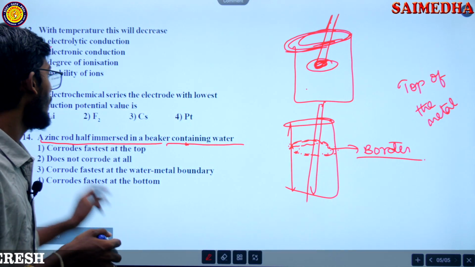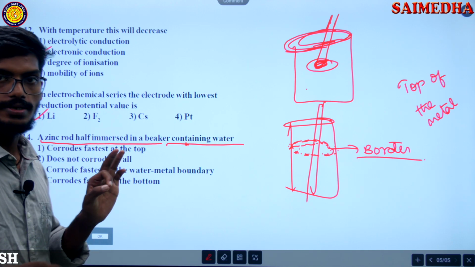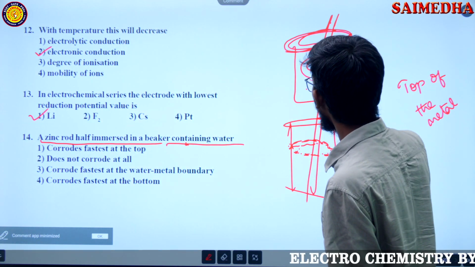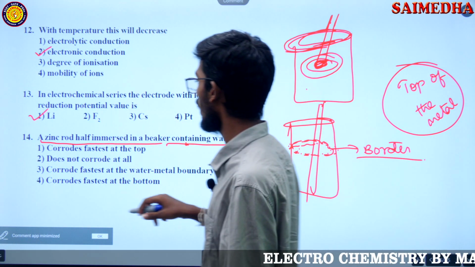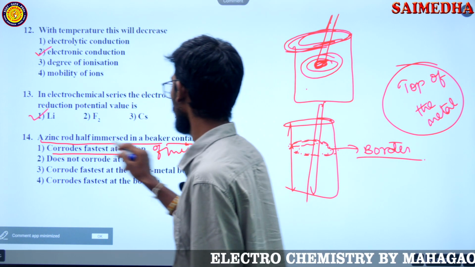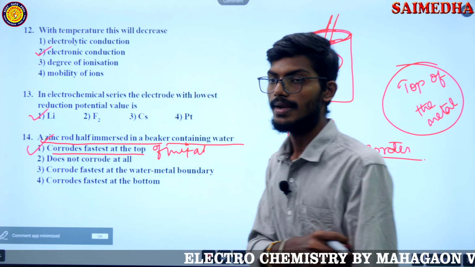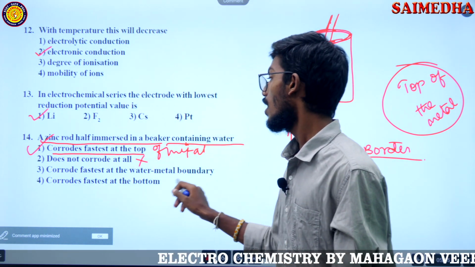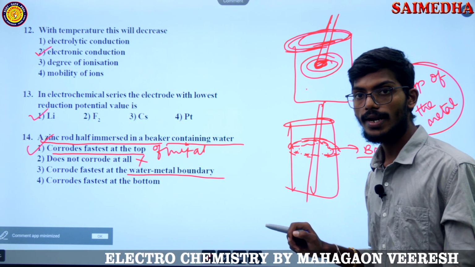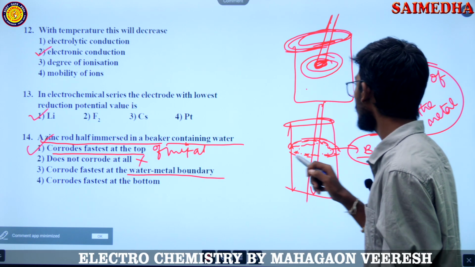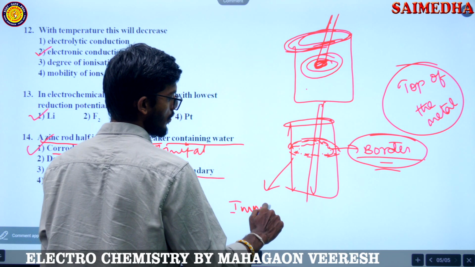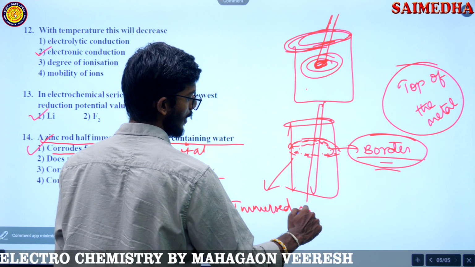Now what is it saying? It is half immersed in a beaker, so it gets corroded at the top of the element, fastest at the top of the metal. So this will be the answer. Does not corrode at all is wrong. Water-metal boundary is this one, but that is when it is immersed completely.